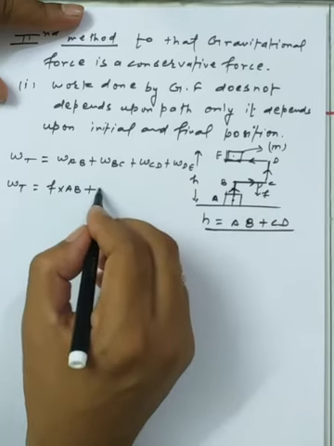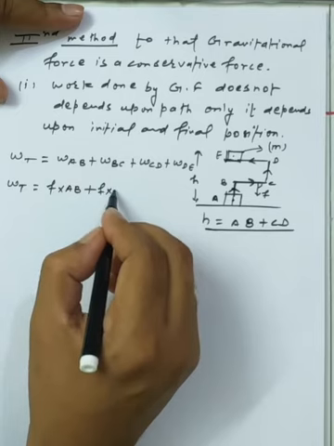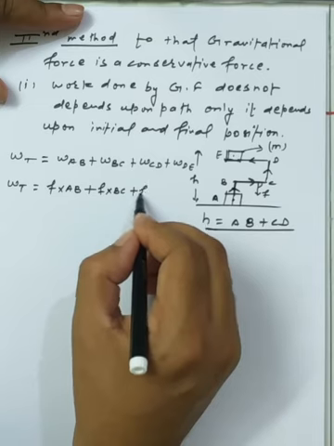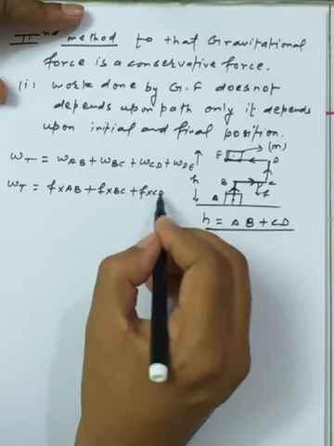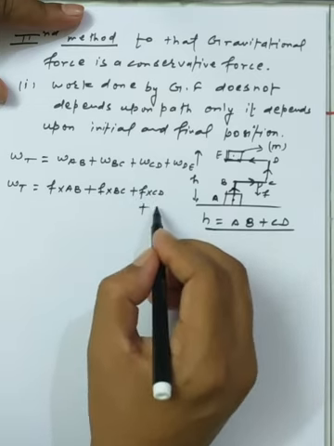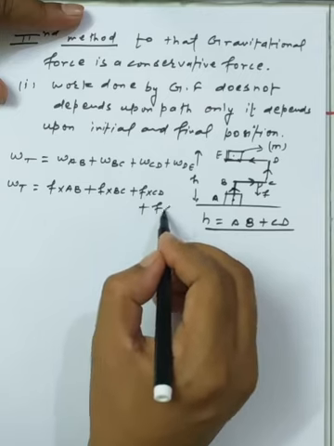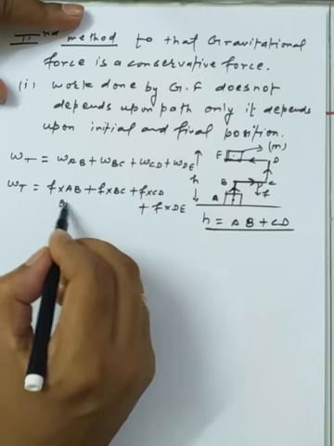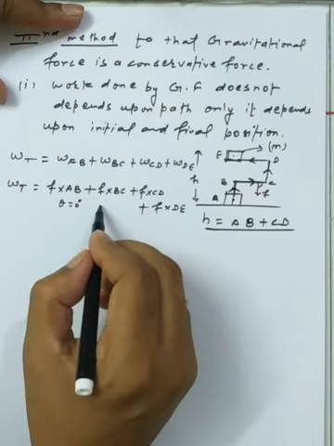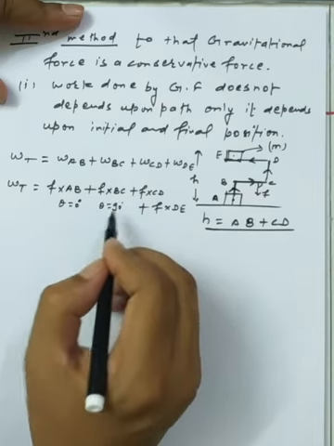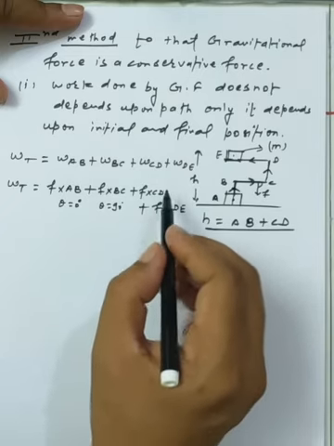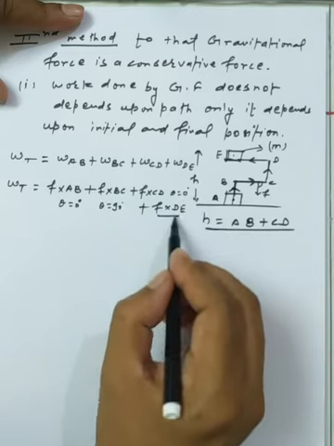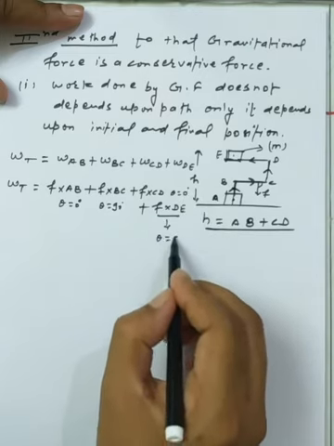So I write F into BC, and in the same way as for AB, the force into the displacement CD, plus the fourth portion, force into the displacement DE. Here theta is 0 degrees for the first portion, and 90 degrees between the force and the displacement for the second. The third portion also has theta equal to 0 degrees, and the fourth has theta equal to 90 degrees.